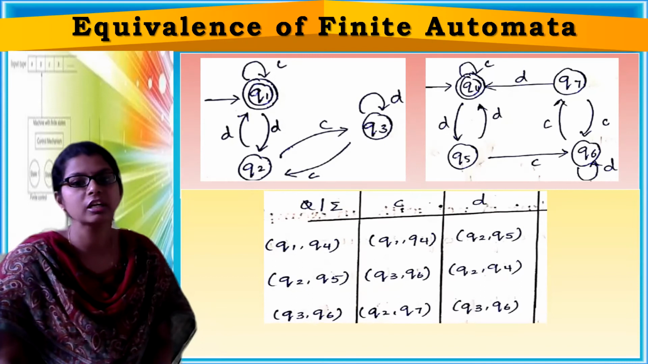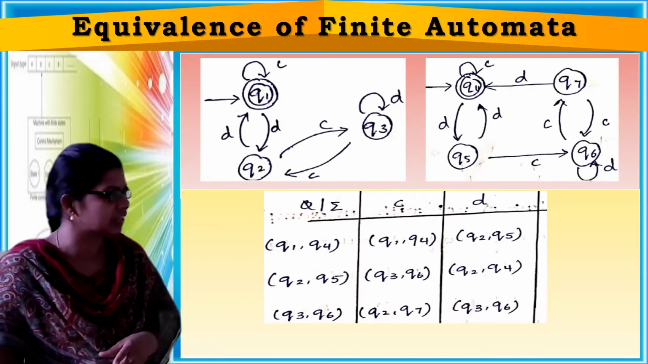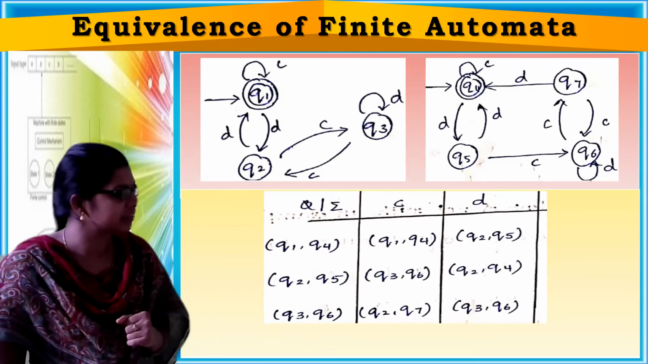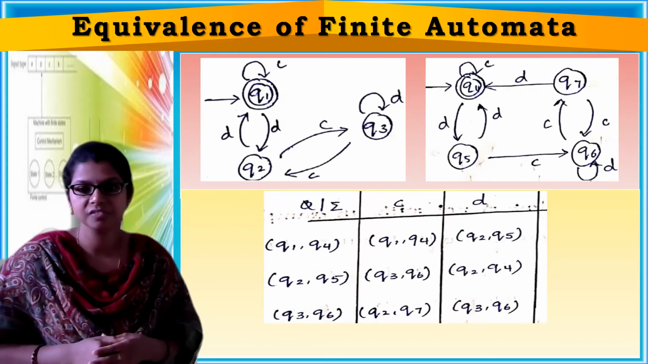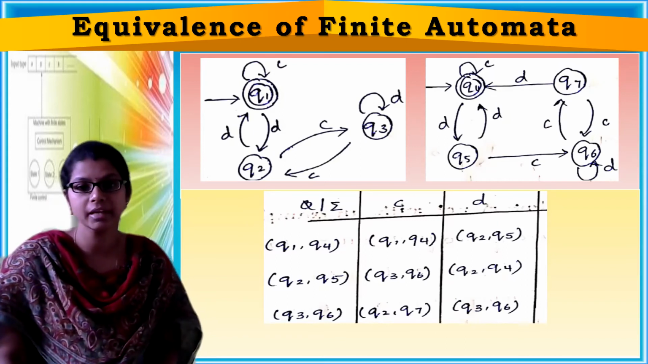Okay. Next Q3 on input symbol D. Self transition is there, so Q3. Next Q6 on D, again a self transition, so Q6. Q3 comma Q6 means both are non-final states. Then don't stop. Continue. What is the next possible pair?